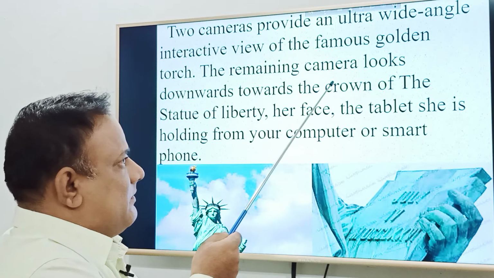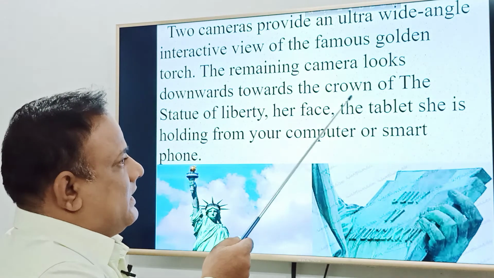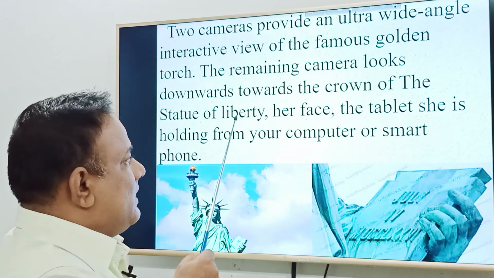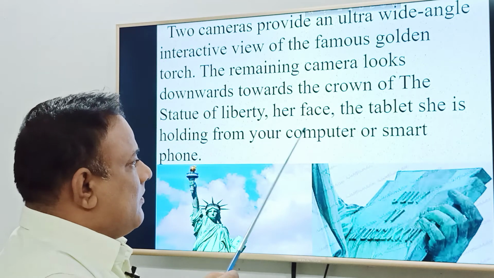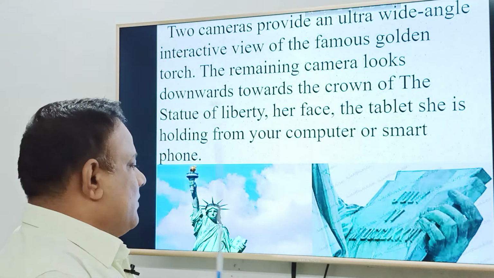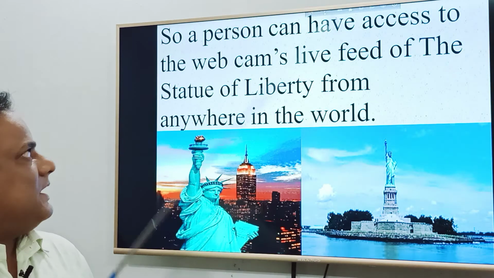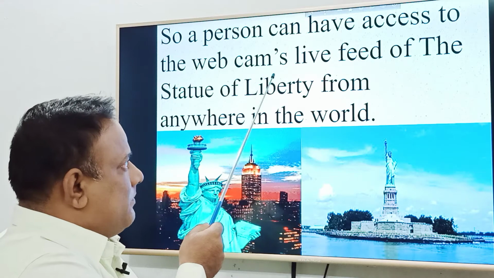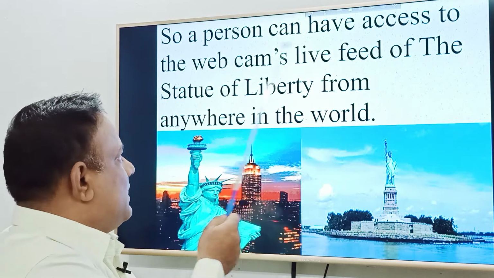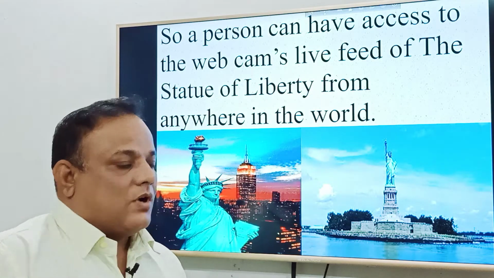The remaining camera looks downwards towards the crown of the Statue of Liberty, her face, and the tablet she is holding, from your computer or smartphone. So, a person can have access to the world webcams live feed of the Statue of Liberty from anywhere in the world.